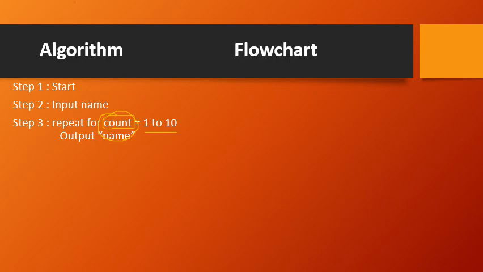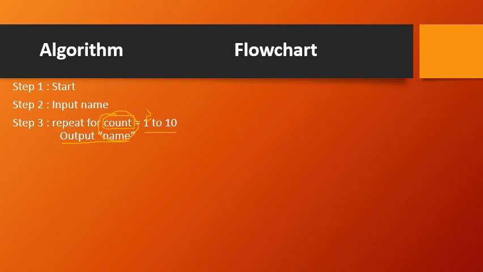Now what has to be done? This output step has to be executed again, right? How many times? For remaining 9 times. So next time what I will do, this counter I will increment it to the next number. That next number is what? Between 1 to 10, what is the next integer number? 2 is the number. So now count becomes 2.